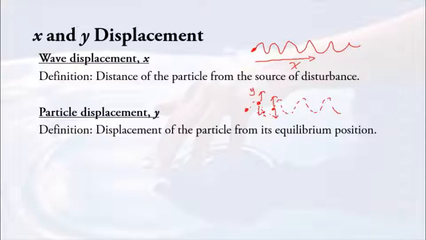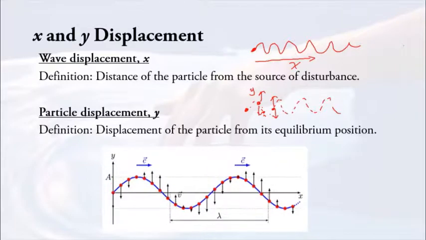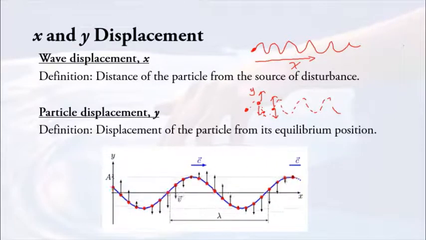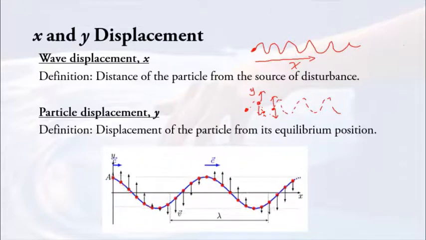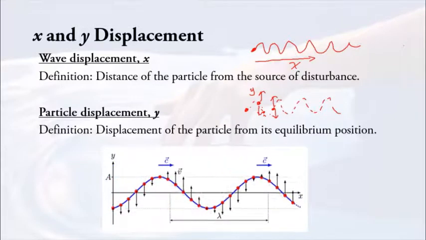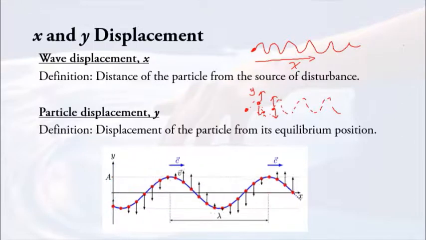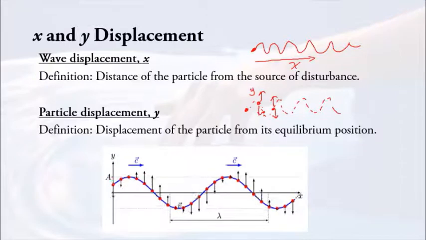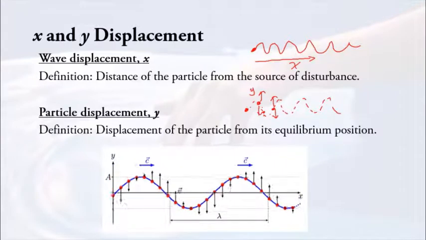The particles can only oscillate around their equilibrium positions. So when you combine, this is what you are going to see. The wave is traveling from the left to the right. Let's assume this y axis is the source of disturbance. The particles are oscillating up and down, and the wave is traveling to the right, meaning that the energy is being transferred from the left to the right, according to this diagram.